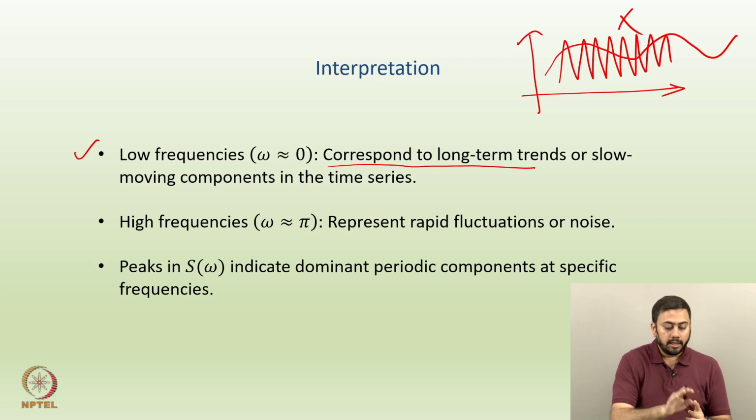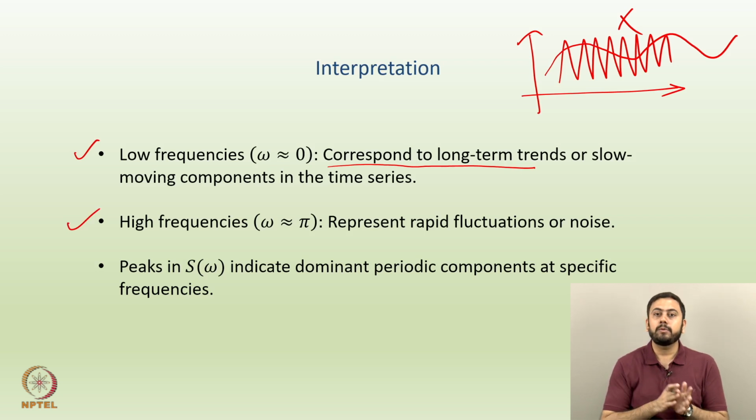Okay. On the other hand, high frequencies mean omega is close to pi. So, low frequency means omega close to 0 and high frequency means omega close to pi, and in the situation of high frequencies, high frequencies represent rapid fluctuations or noise.